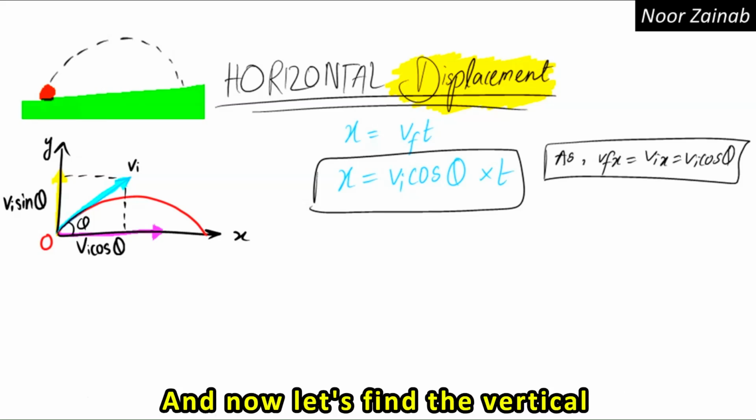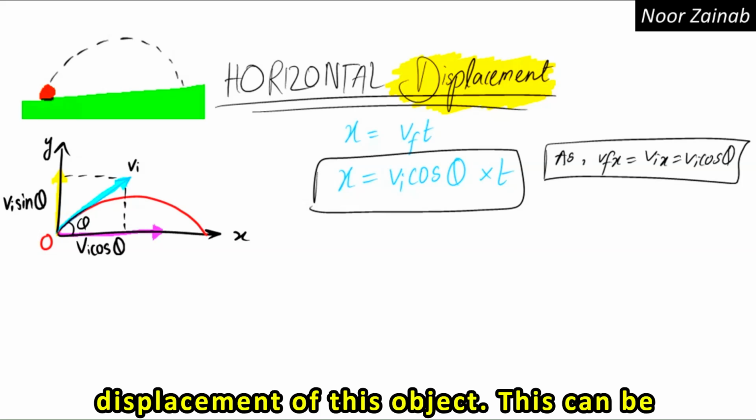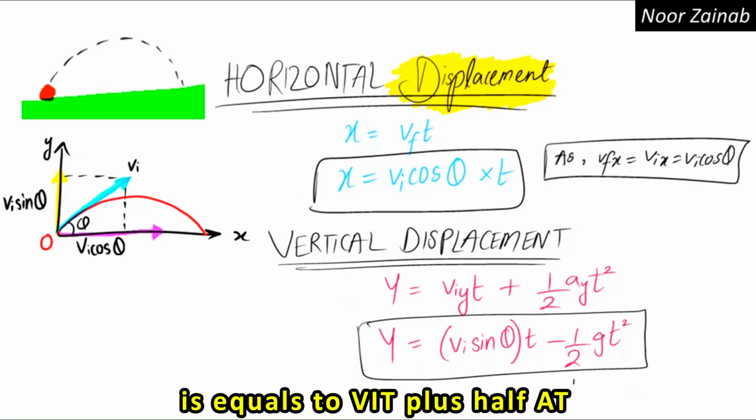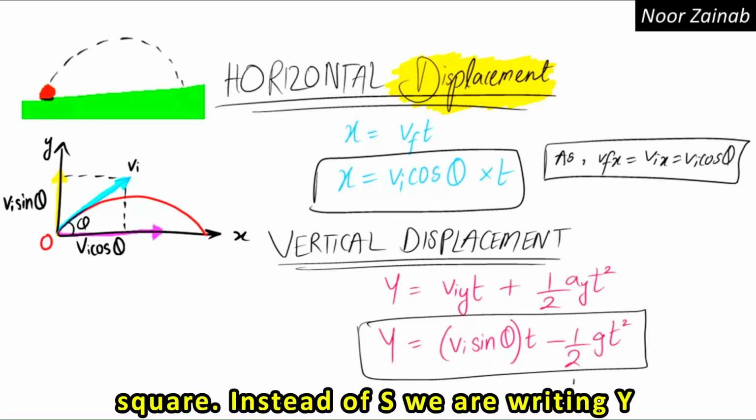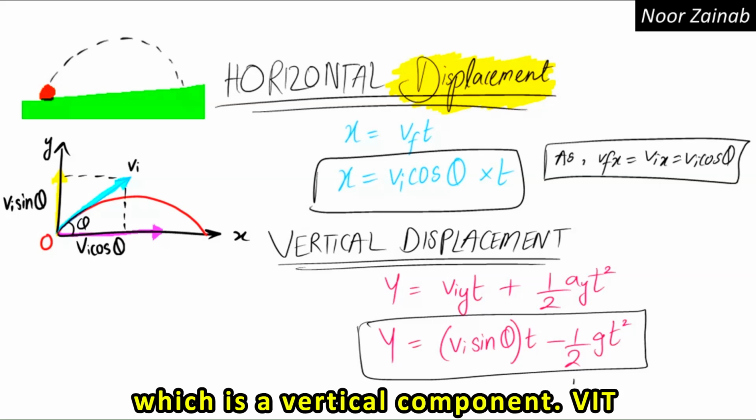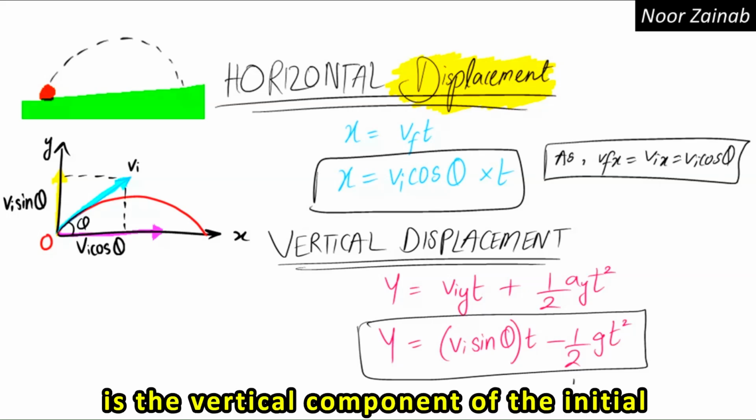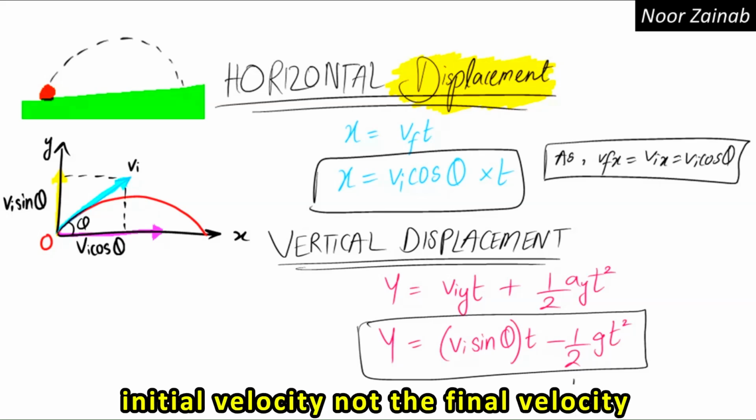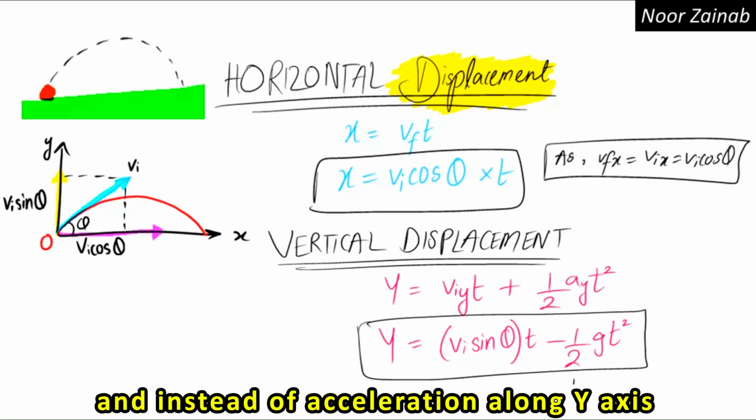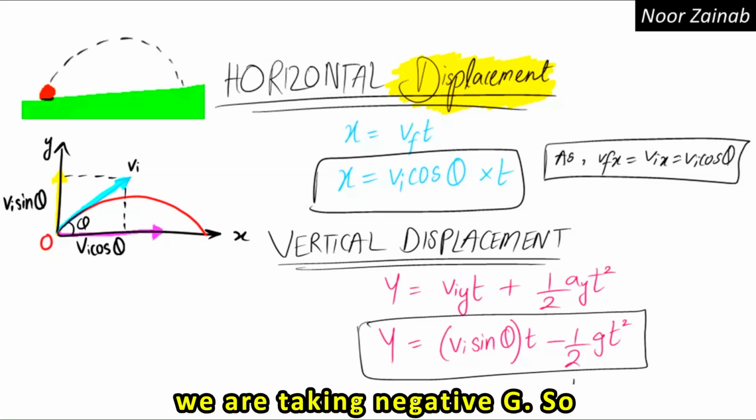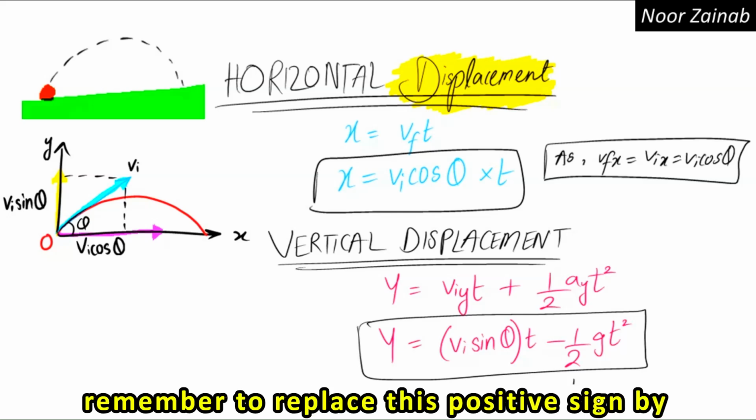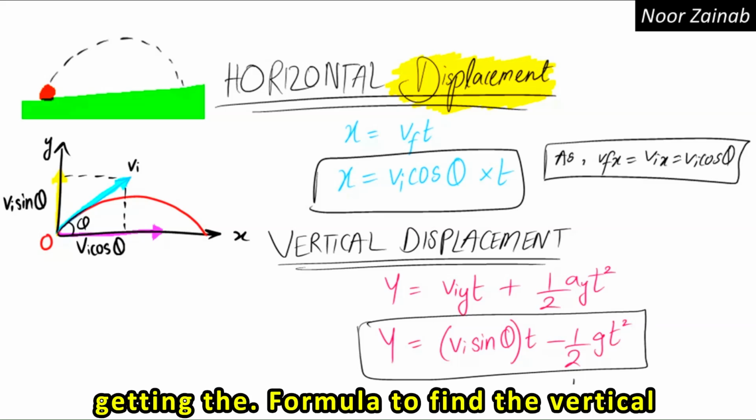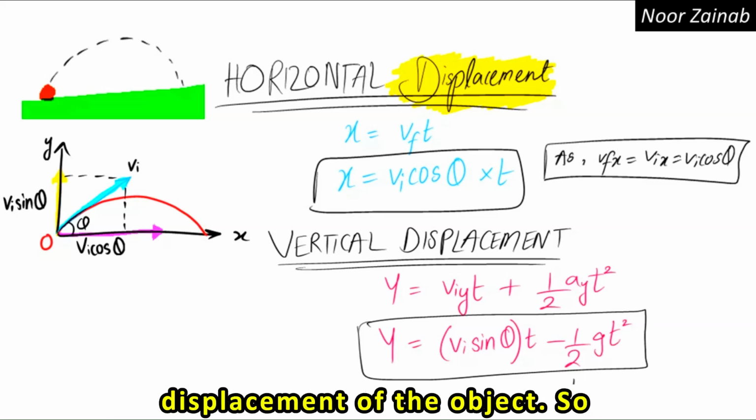And now let's find the vertical displacement of this object. This can be found using the equation of motion. S is equal to vit plus half at square. Instead of S, we are writing y, which is the vertical component. vit is the vertical component of the initial velocity. Remember, here we are taking the initial velocity, not the final velocity. And instead of acceleration along the y-axis, we are taking negative g. So remember to replace this positive sign by the negative sign. In this way, we are getting the formula to find the vertical displacement of the object.